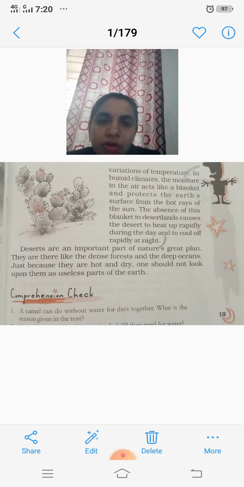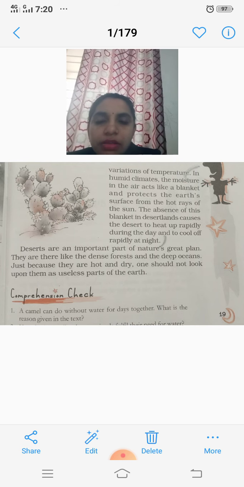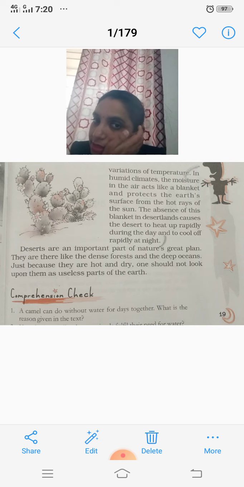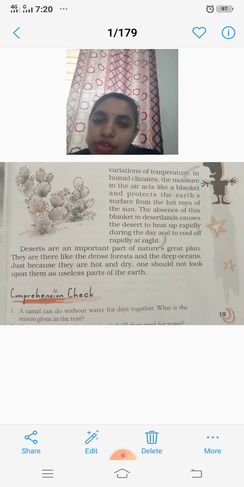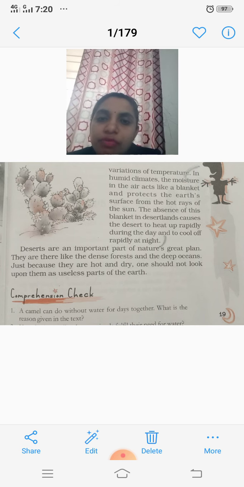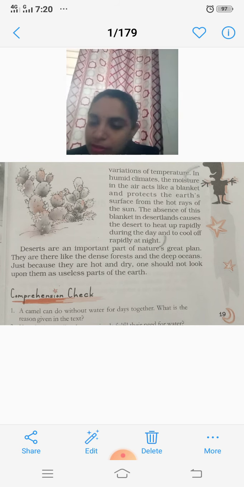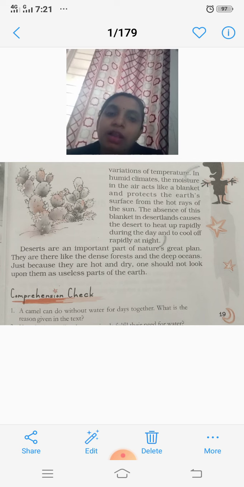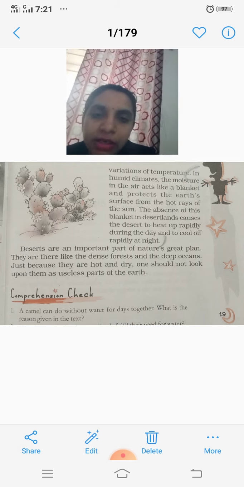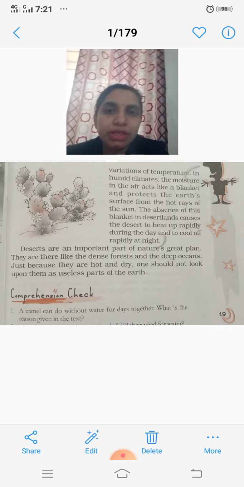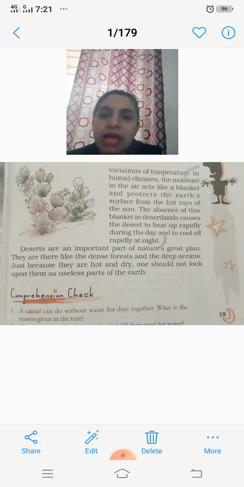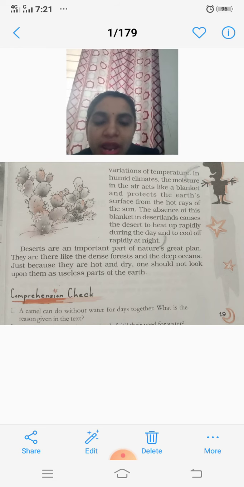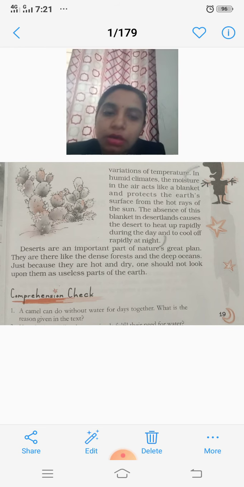Deserts are an important part of nature's great plan. They are like the dense forests and the deep oceans. Just because they are hot and dry, one should not look upon them as a useless part of the earth. Here is the importance of the desert. Like the other parts, the forest area, then we have the ocean, the deep ocean area, the beach area, the beauty of that area is also the same and equal to the beauty of the desert. No one can say that deserts are not beautiful because they are dry and hot. So that is about the lesson.